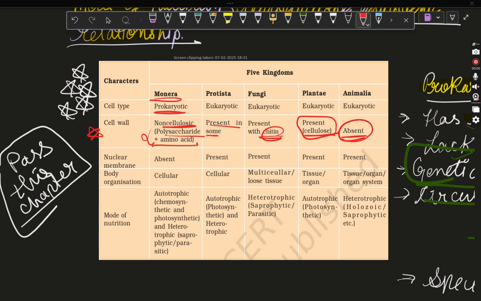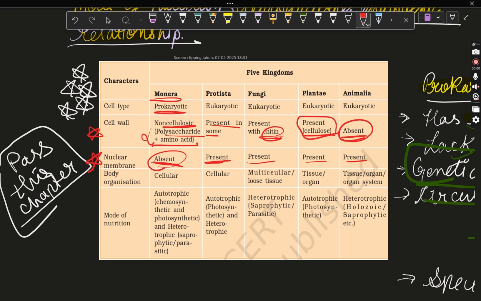Now coming to the next characteristic feature, that is nuclear membrane. See, I told you in the prokaryotic cell explanation only, the nuclear membrane is absent. DNA, that is the genetic material of a prokaryotic cell, is naked. So monera doesn't have a nuclear membrane. Protista have a nuclear membrane. Fungi also have it. Plantae also have it, and animalia also have it. So nuclear membrane is only and only absent in monera.